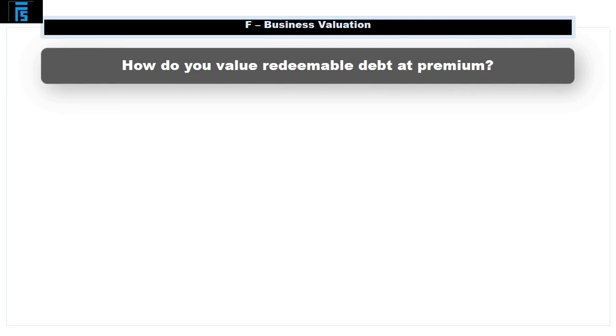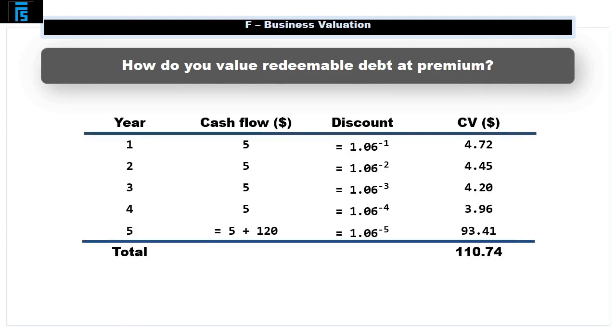It is 20% of the nominal value. So that is $100 multiplied by 20%, which is $20. This means in year 5, the investor will receive $120. You can see the calculations on this table.